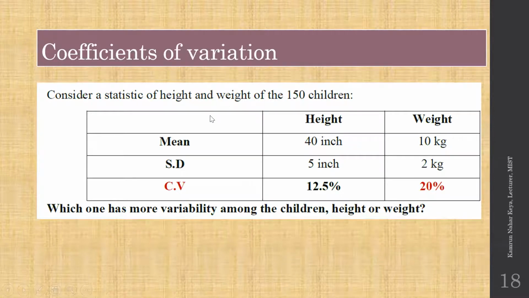You have taken statistics of height and weight of 150 children. Their arithmetic mean height is 40 and their standard deviation is 5. So their coefficient of variation will be 12.5%. And as for weight, their mean weight is 10 kg and their standard deviation is 2 kg, and if you take the coefficient of variance, it will be 20%.